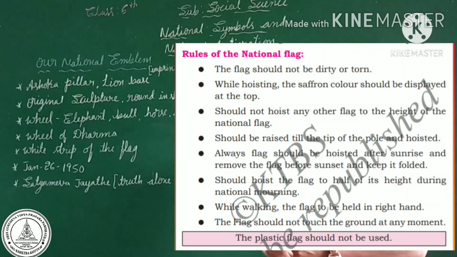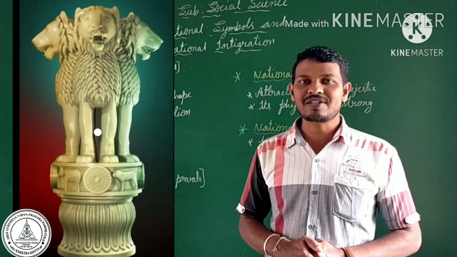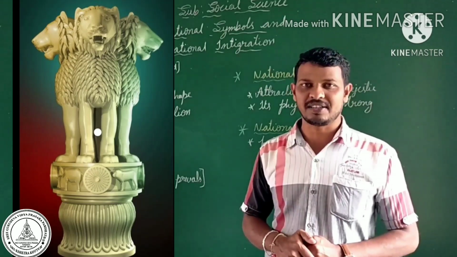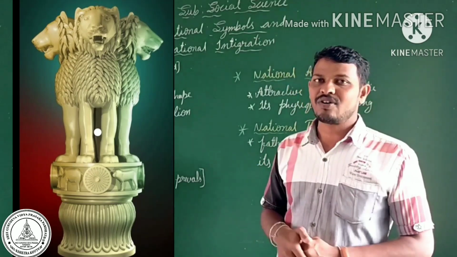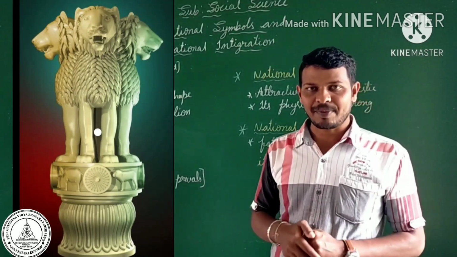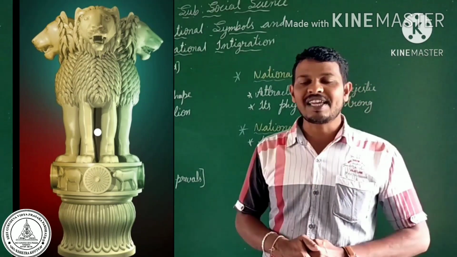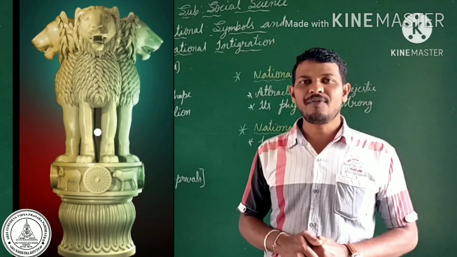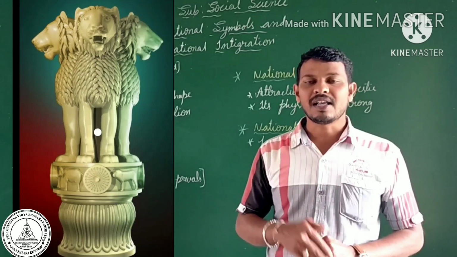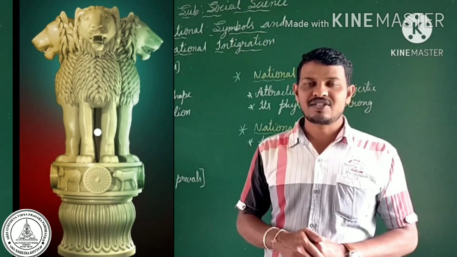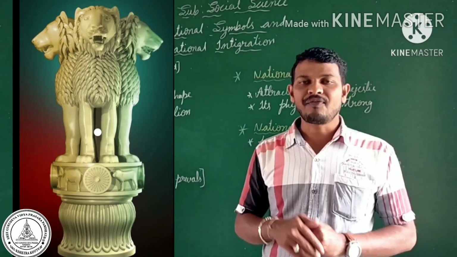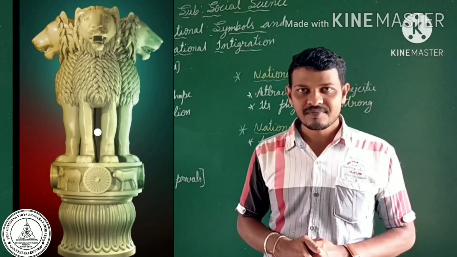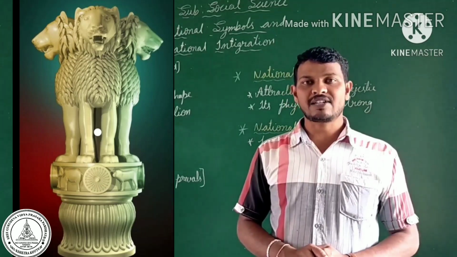Dear students, observe our national emblem. The original sculpture can be found in the Ashoka pillar at Sarnath. In this Ashoka pillar, it is round in shape. It is called the lion base. So why is it called the lion base? Because we find four lion sculptures standing on one platform, facing the four directions, back to back. There is a wheel in all four directions.